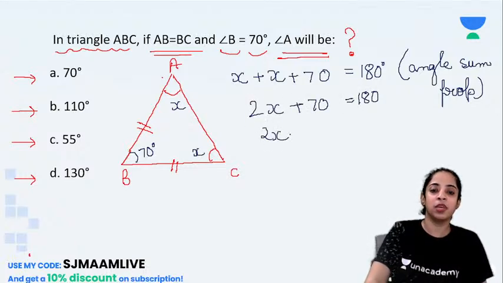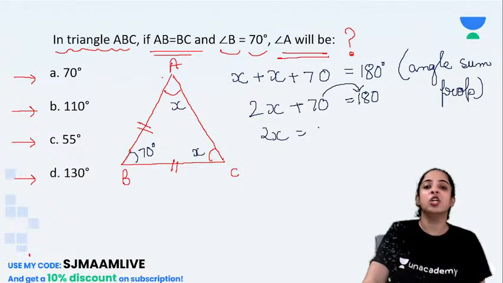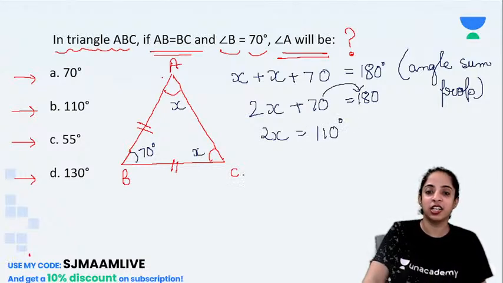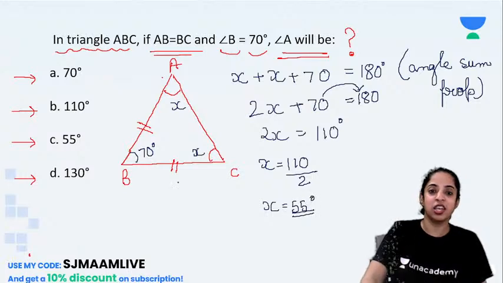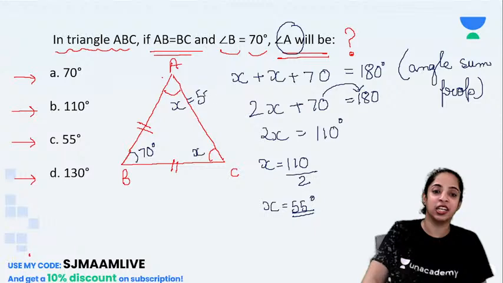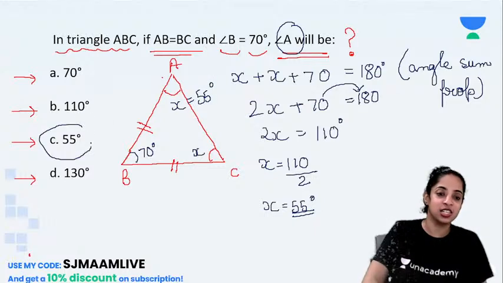So 2x will be equal to, I will take plus 70 on the other side, it becomes minus 70. So 180 minus 70 is 110. So x will be, my dear children, 110 divided by 2. So x will be 55 degree. Okay. And so your angle A will be 55 degree. That is your answer C.